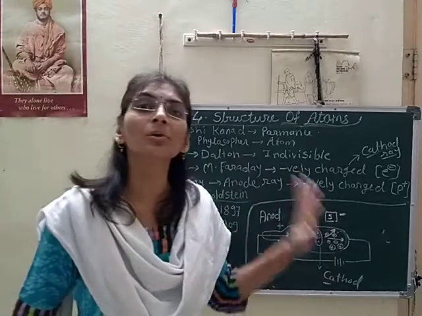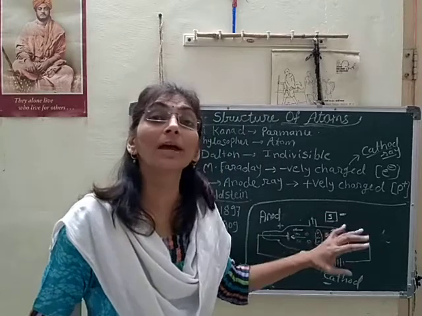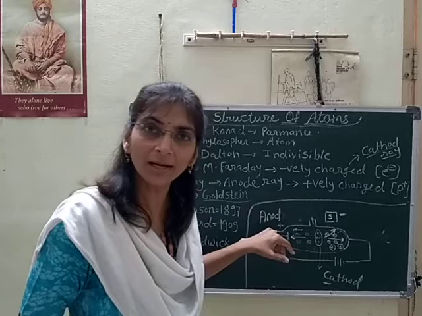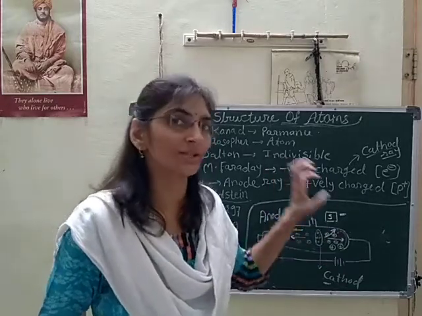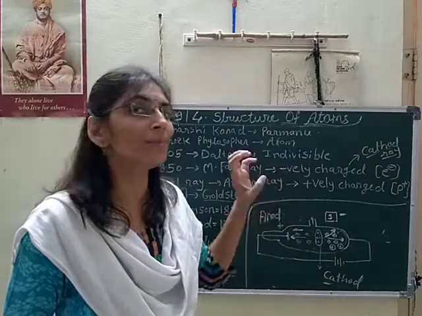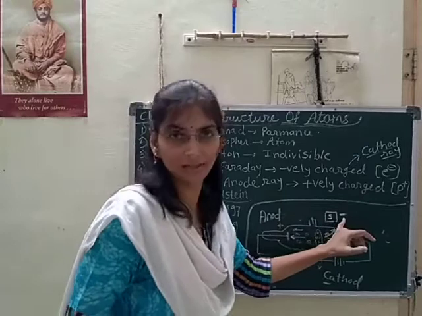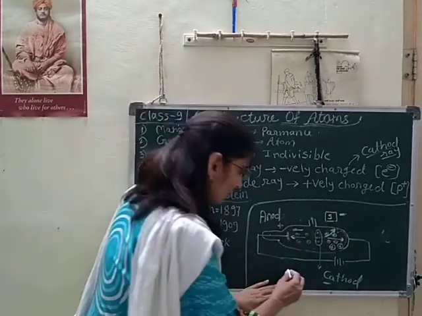That's why it is proved that the particles flowing opposite to the negatively charged particles definitely carry positive charge, as they deviated towards the south pole and the negative charge deviated towards the north pole.